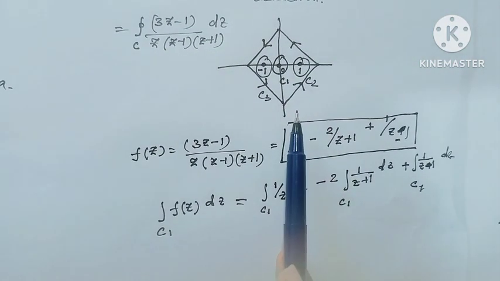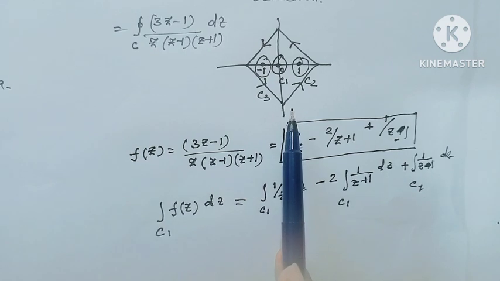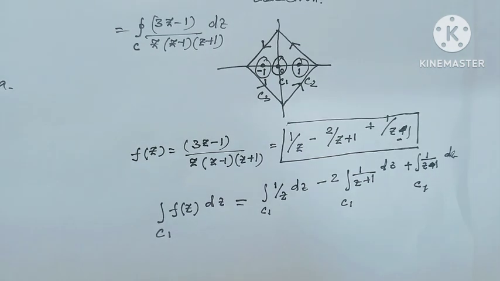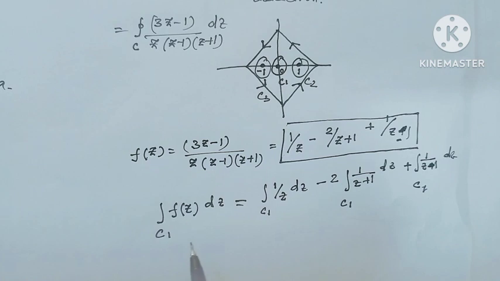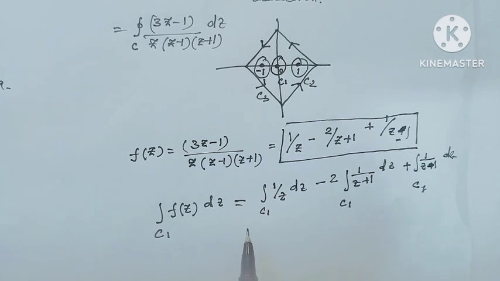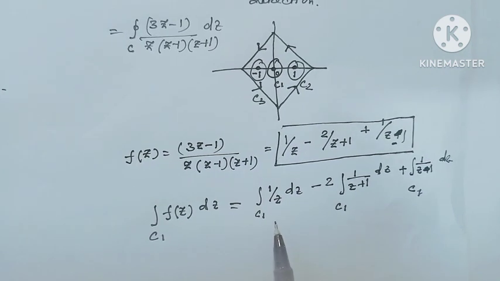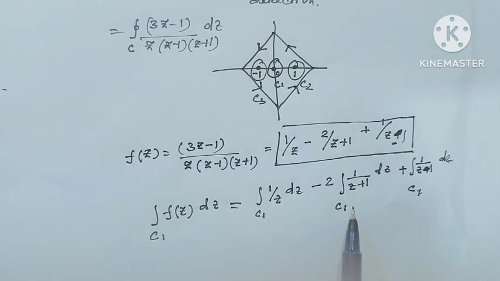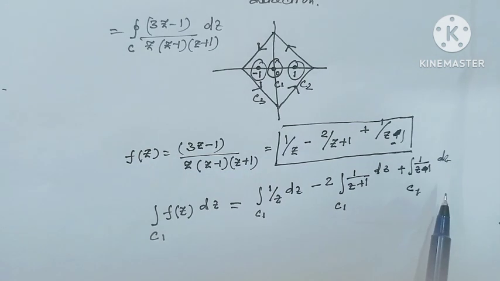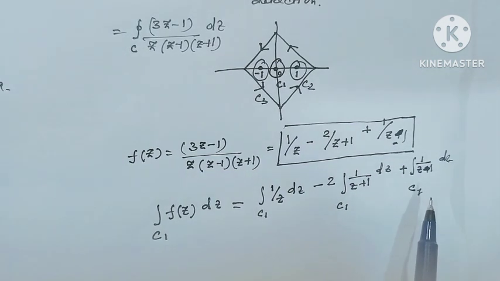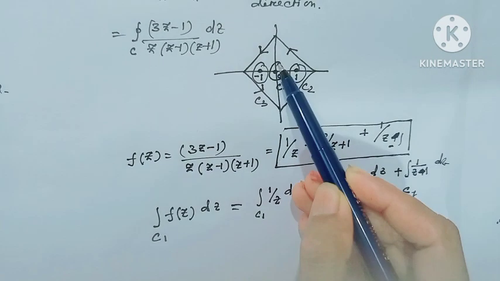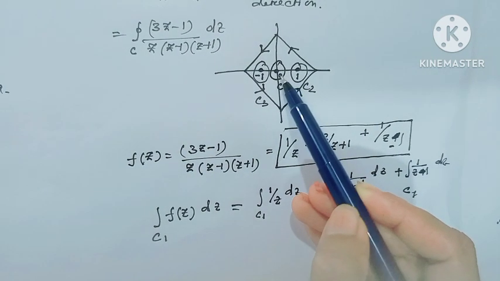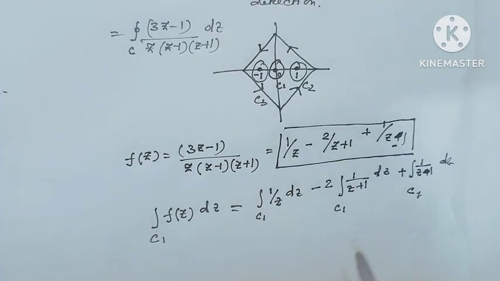Consider C1 along the contour around 0. Then the integration along C1 of f(z) dz equals the integration along C1 of 1 over z minus 2 over (z plus 1) plus dz over (z minus 1). And along C1 means here only the point 0 is included.